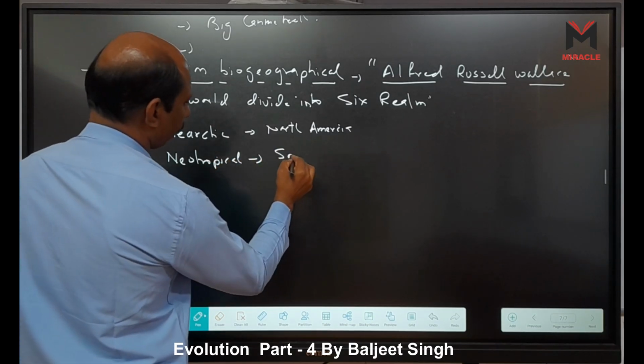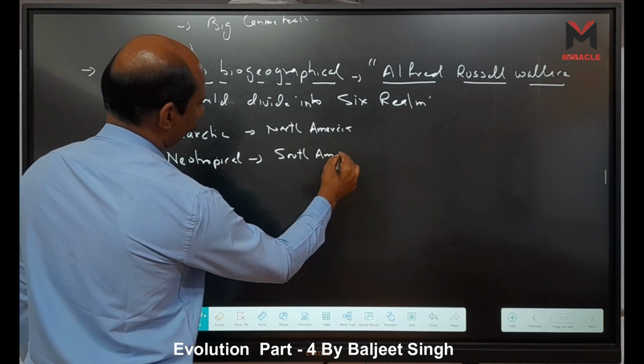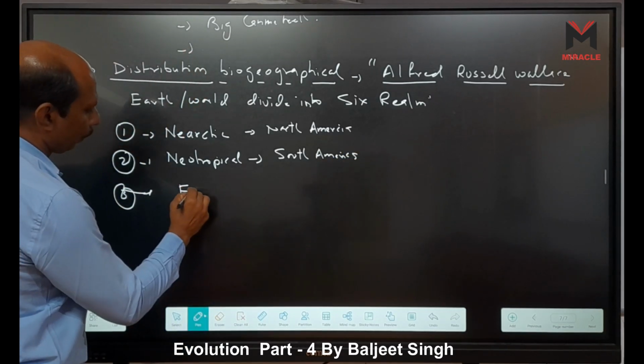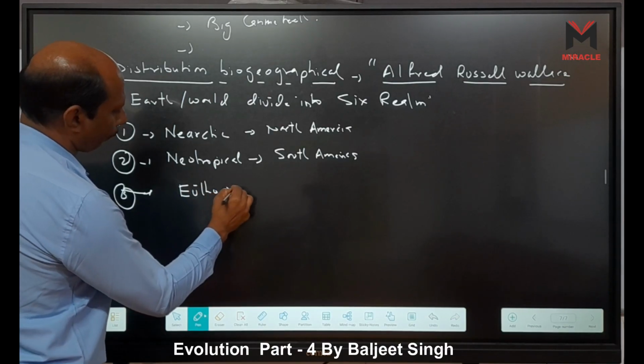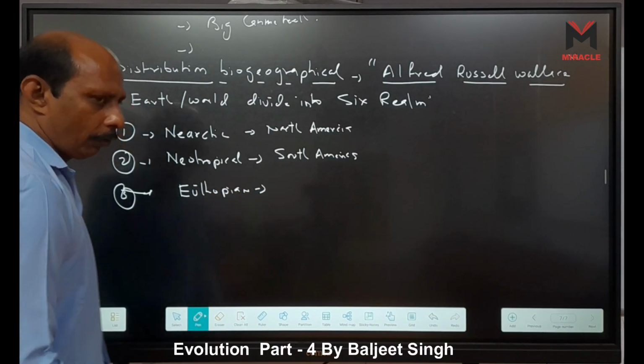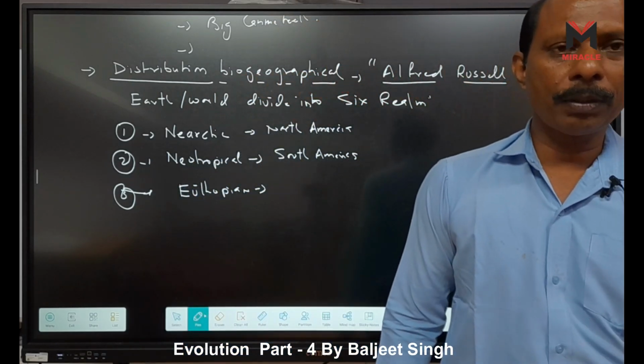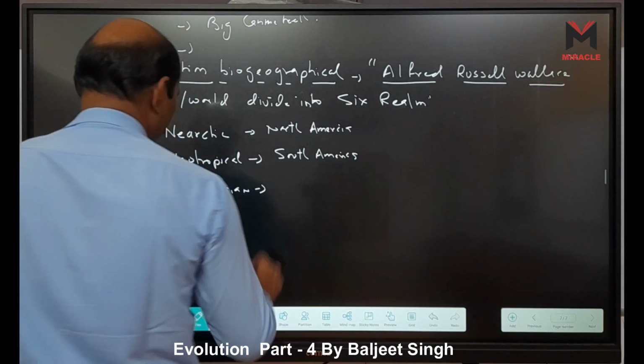Neotropical means South America. Third one is Ethiopian. In our NCERT, even human fossils are found in Ethiopia and Tanzania. Ethiopia means what? Africa, right? Ethiopian means Africa.